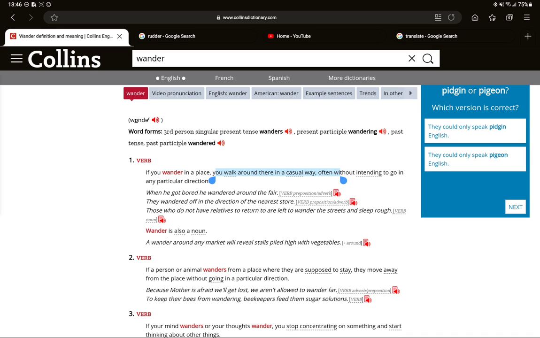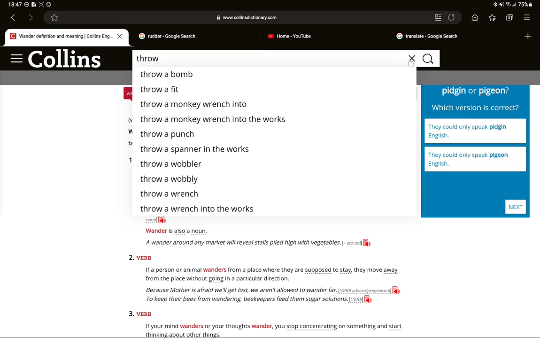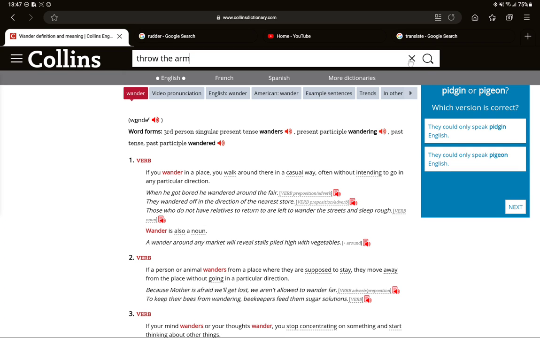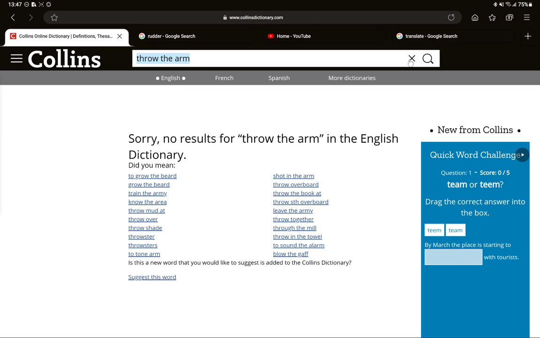The eighth sense, preposition. If you put something about a person or thing, you put it around them. For example, Helen threw her arms about him, like to hug him. Throw the arms around her.